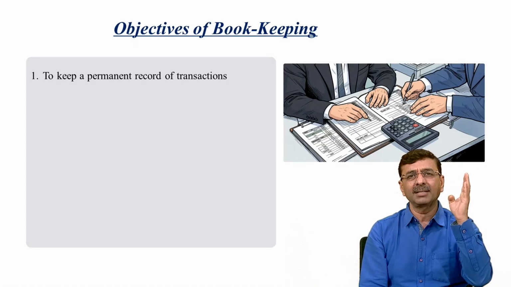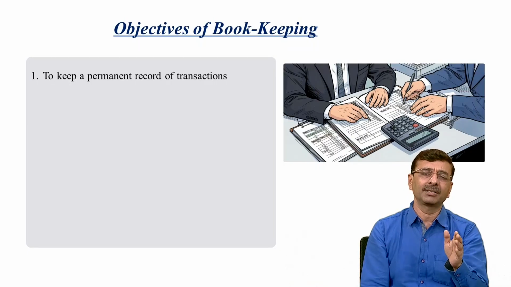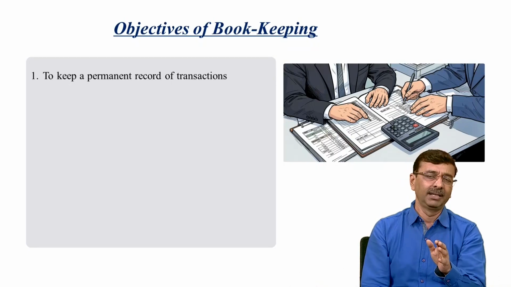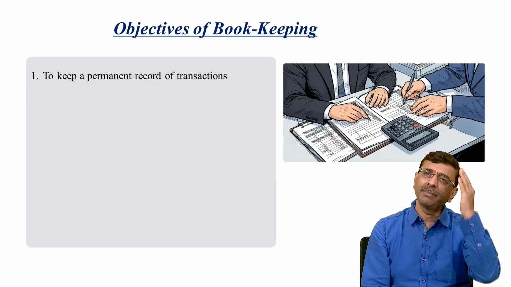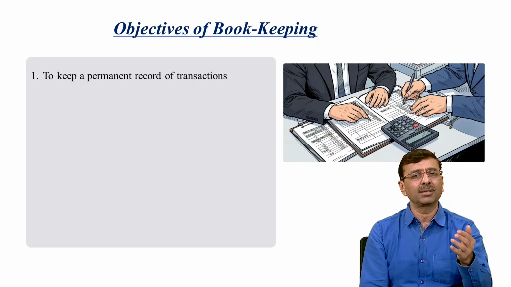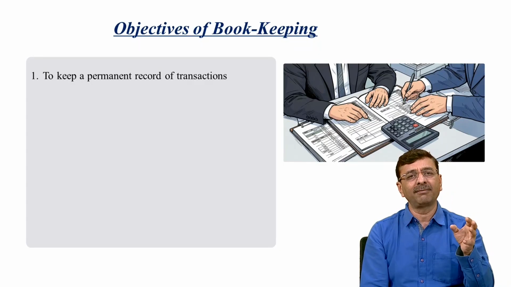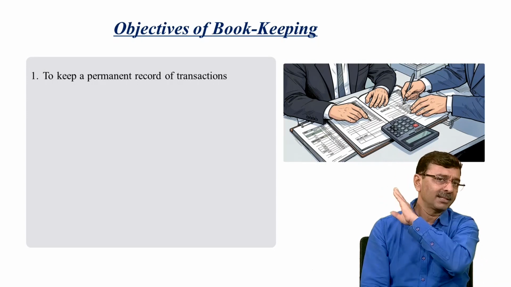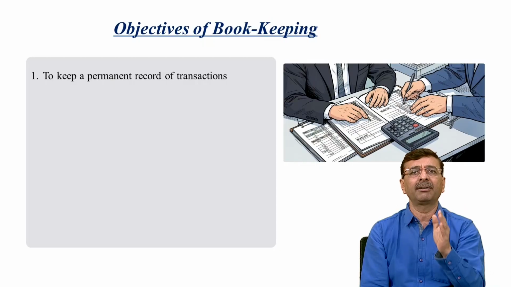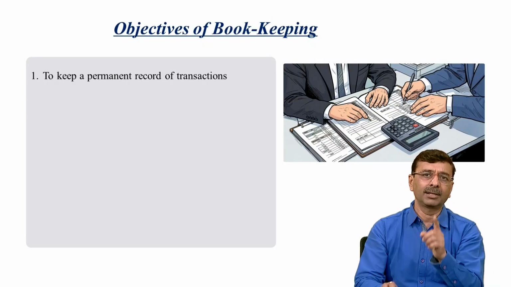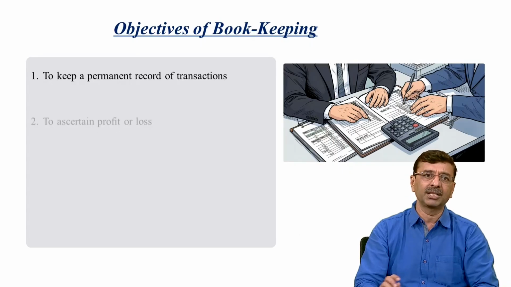As we already discussed in the first two modules, any kind of monetary transactions need to be identified and recorded in the books of accounts. Why? Because there are many transactions when you are doing a business, and all the transactions cannot be memorized. So ultimately it has to be recorded somewhere to analyze the transactions for the future prospects of the business. So first is to keep a permanent record of all transactions, the transactions which actually have a monetary value. That is the first objective.